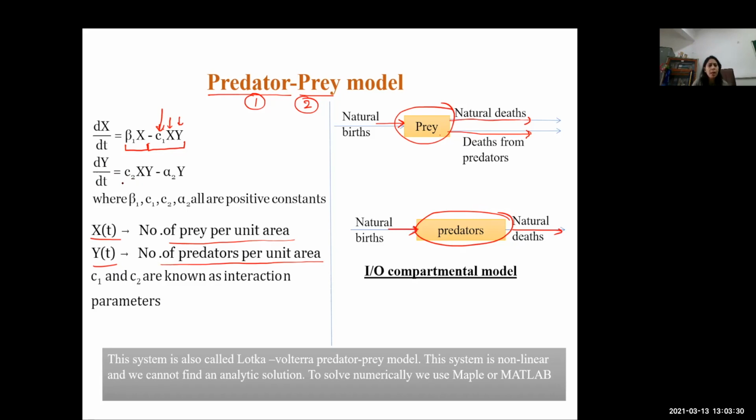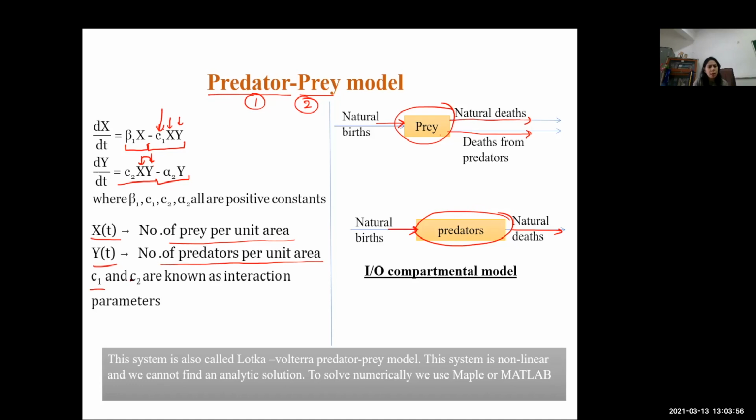There will be an increment in the population of predator because of the presence of prey. So the predators are increased due to the presence of prey, and there will be a self decay in the population of predator, which is because of natural death.